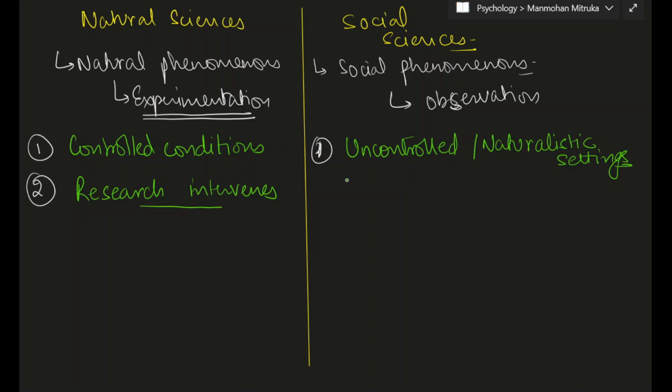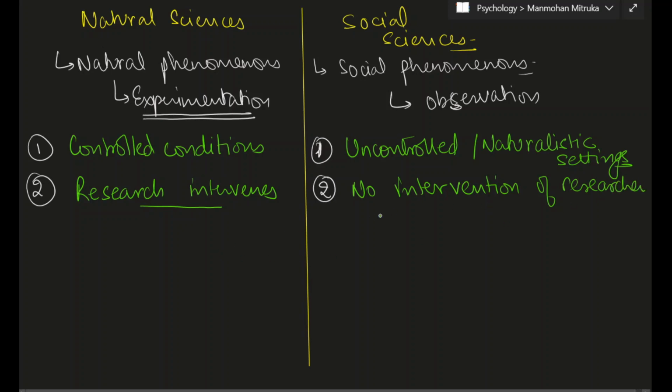Researcher is intervening in the process. But if you talk about social sciences such as economics, sociology, political sciences, here the researcher does not intervene. Here the researcher is just observing people in naturalistic settings. So there is no intervention of the researcher in the case of social sciences.